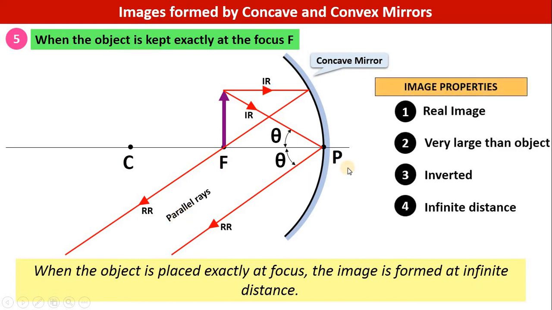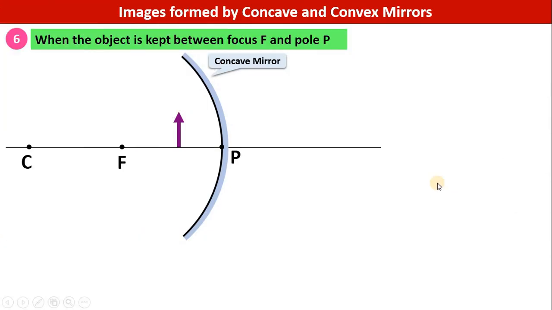So the 4 properties of the image are: the image will be real if they intersect at infinity, and the size of the image will be very large because, as you can see, these light rays are going below and below, and the height of the image is becoming bigger and bigger. So whenever they intersect at infinity, we will get an infinitely large image, and it will definitely be inverted because these reflected rays are going below the principal axis, so the image must be inverted and the image is created at infinite distance.